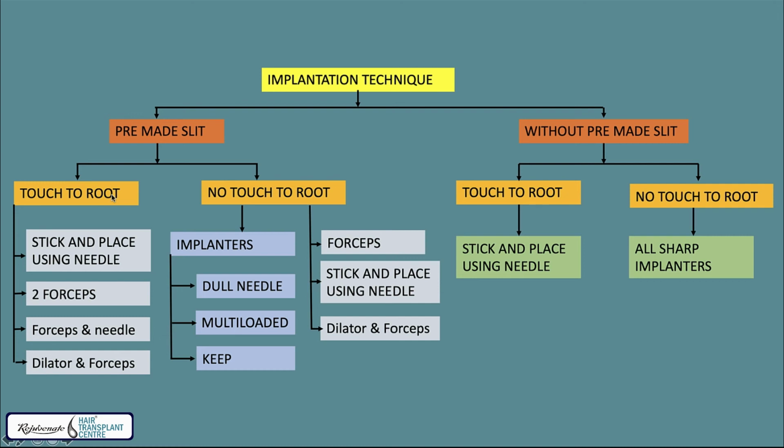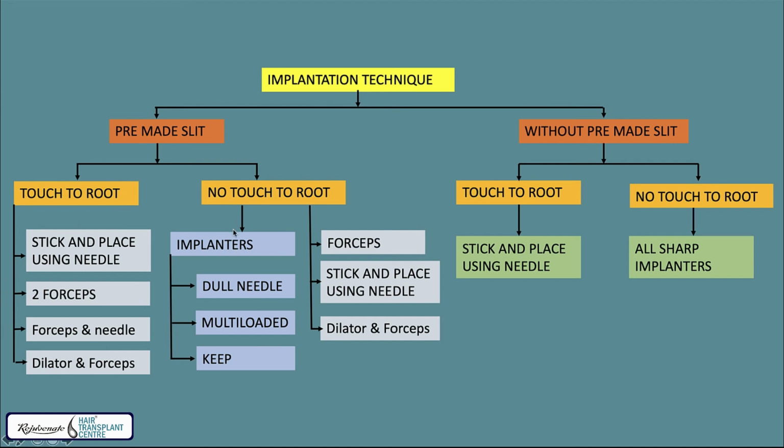In pre-made slit or without pre-made slit, we can do touch to root or no touch to root. Touch to root means you are grasping the hair follicle from the bulb end, or the fat below it, or by the side of the bulb, catching the perifollicular tissue. And no touch to root is when you are grasping the epidermal end or the hair end during implantation.